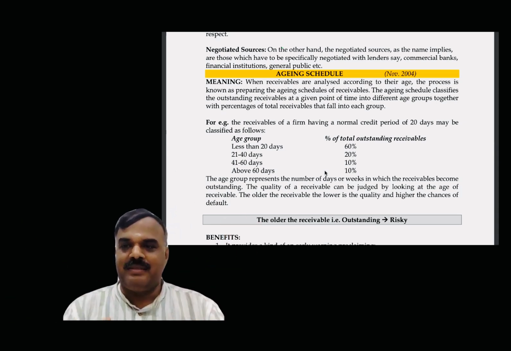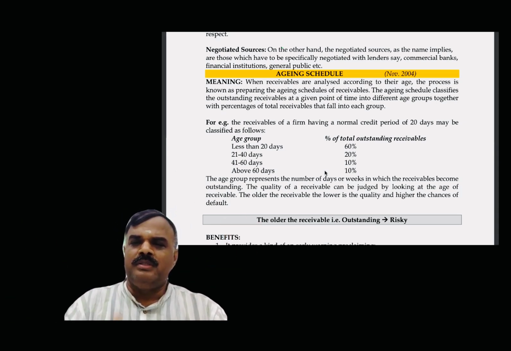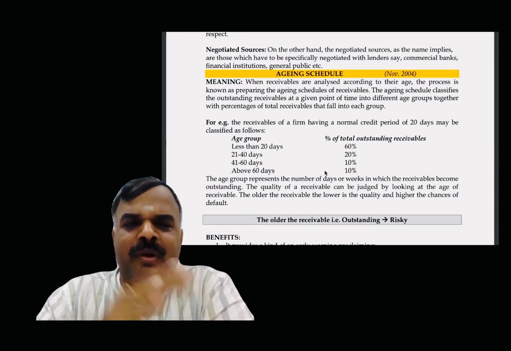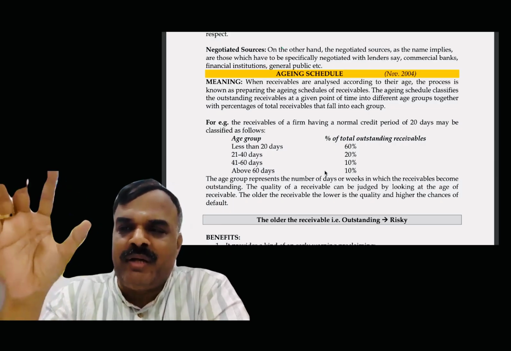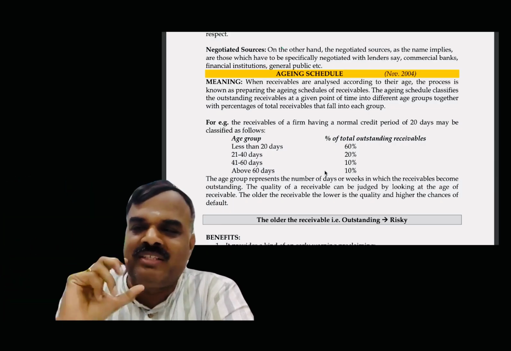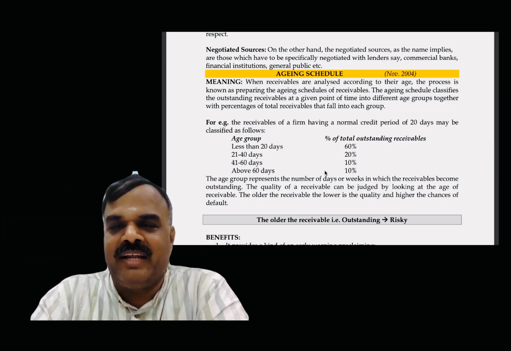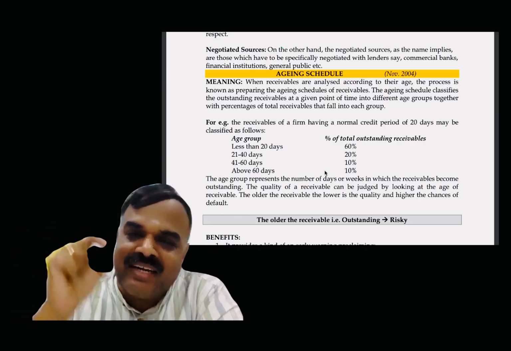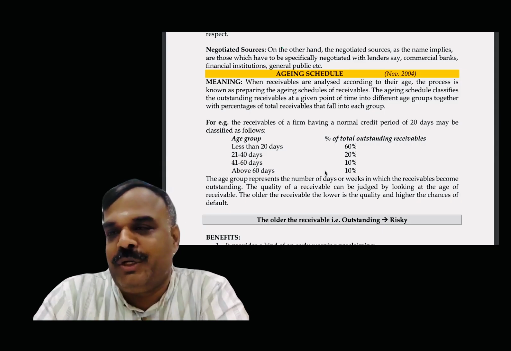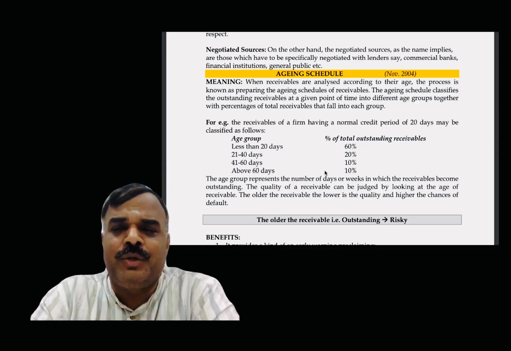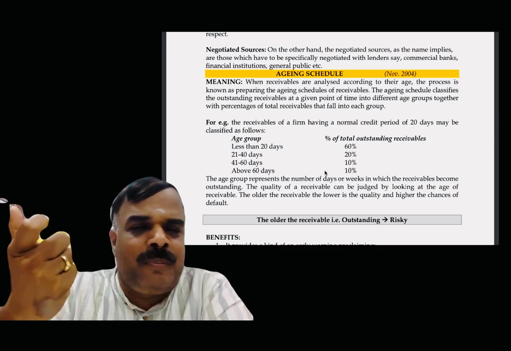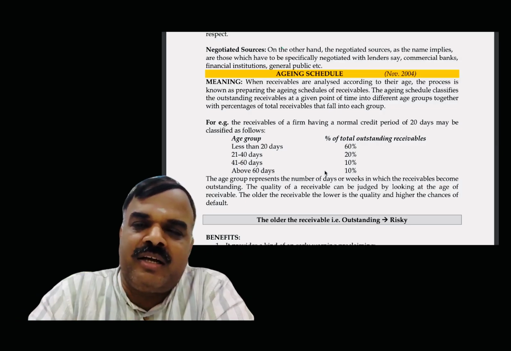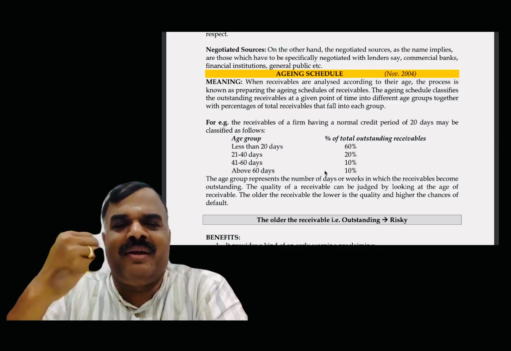So all this we are analyzing. Rakesh has not paid for 6 years and there is no chance he will pay. Therefore, analyzing how many months, weeks, days or years are outstanding, that period calculation is called the aging of the debtors. Clear? That is called the aging schedule. Why do we need an aging schedule? For Rakesh, how many years has he not paid? 6 years. Better you write it off.